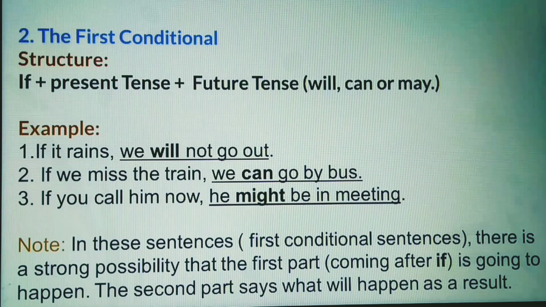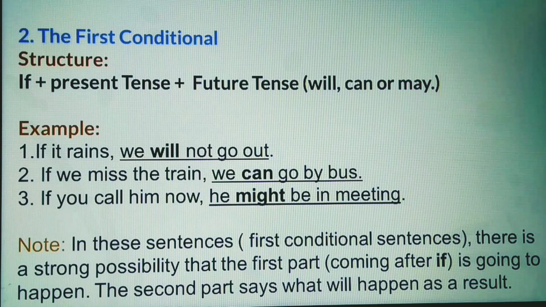Dear learners, number two, the first conditional. Look at the structure: if plus present tense plus future tense. That means if the clause that comes after if is in the present tense and it indicates a strong possibility to happen, so to complete the sentence you are to bring another clause in the future tense.